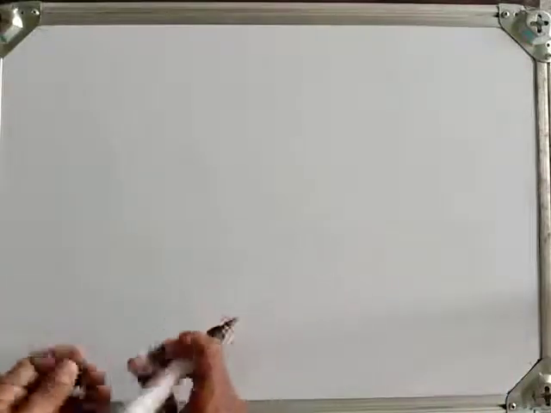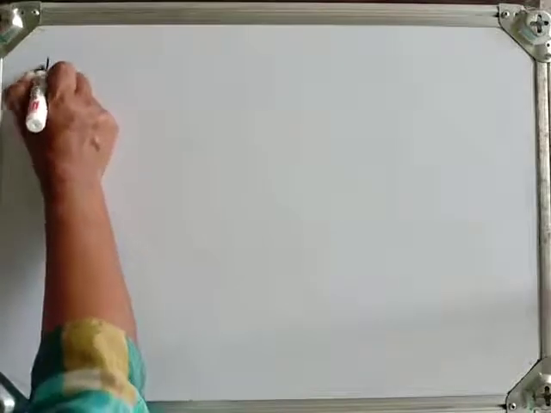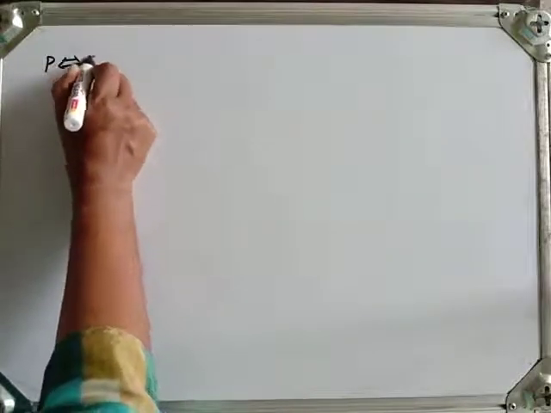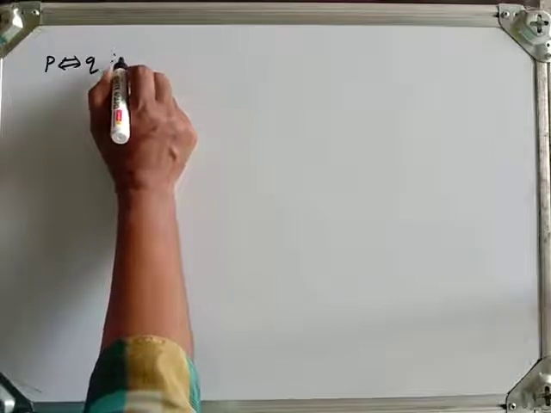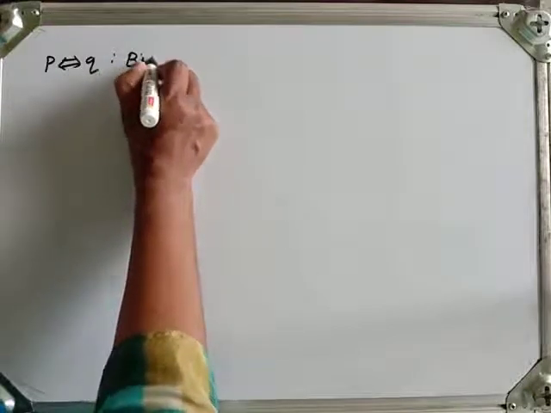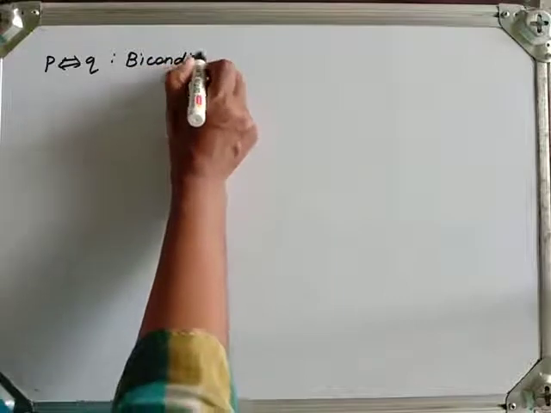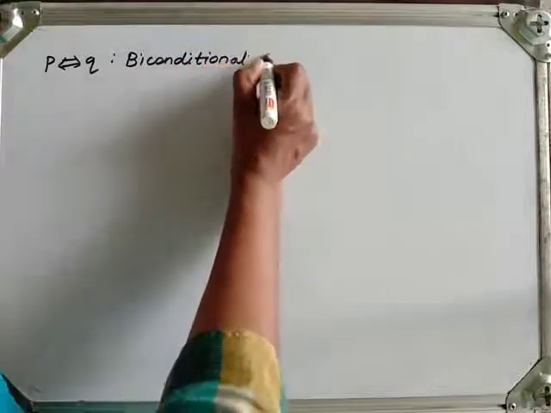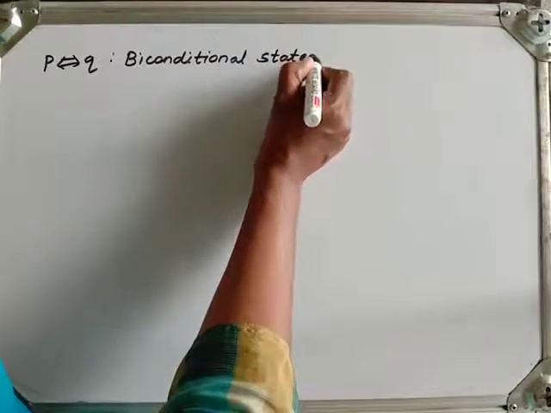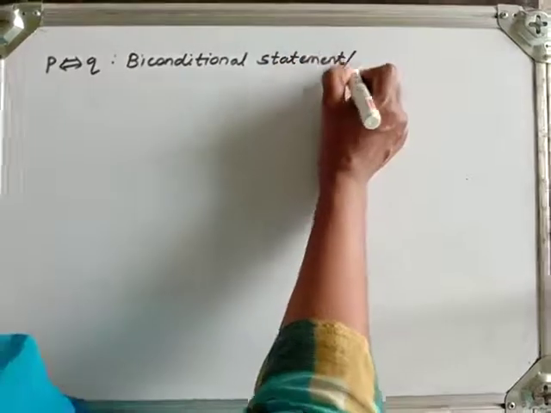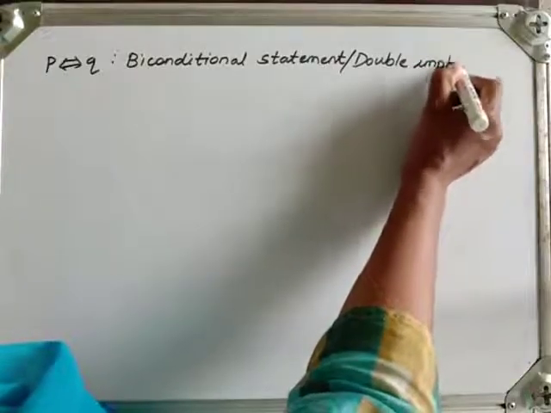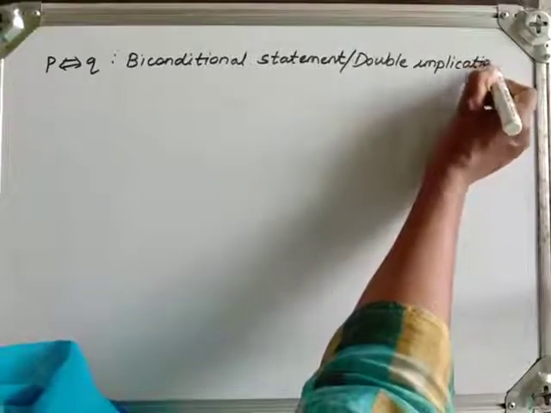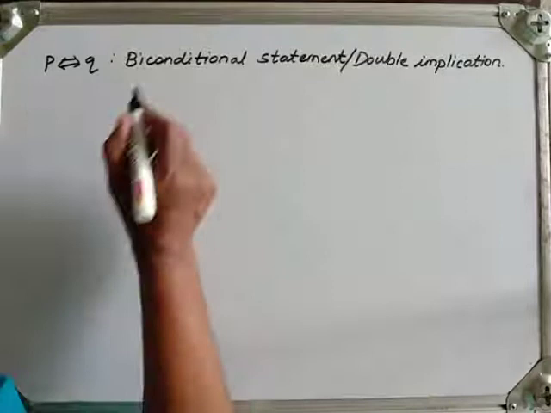Hello students, in this video we will see some examples, but before going towards examples let me tell you one more thing. This P if and only if Q is known as, we had taken this logical connective in the previous video also. It has another name, biconditional statement. Also it is known as double implication. I had taken the name double implication in the previous video, but it has another name, biconditional statement, that was left to tell you. So I have taken that one.